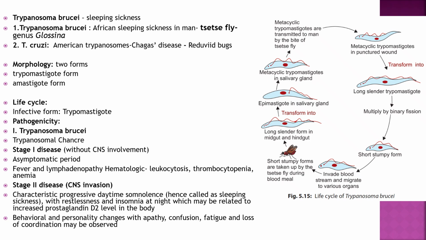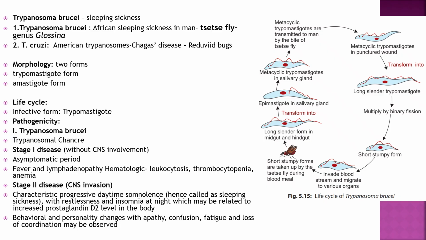Morphology: two forms, trypomastigote form and amastigote form. Life cycle: infective form, trypomastigote. So metacyclic trypomastigotes are transmitted to man by the bite of tsetse fly. Metacyclic trypomastigotes in punctured wound transform into long slender trypomastigote, multiply by binary fission, converted into short stumpy form, invade blood stream and migrate to various organs.